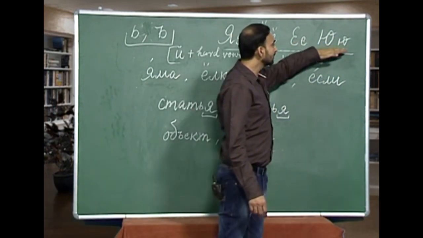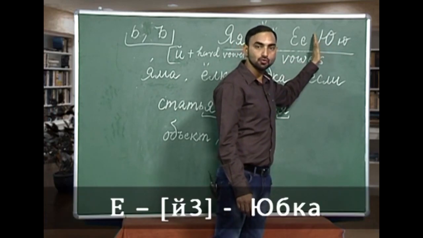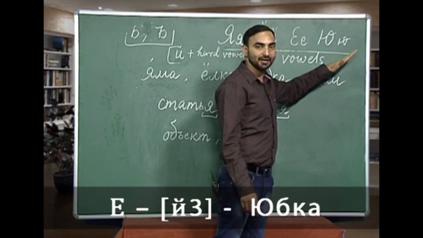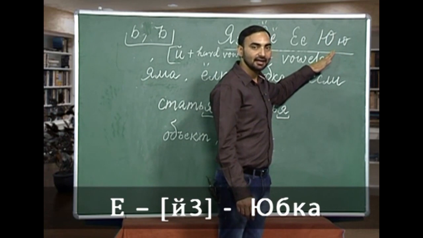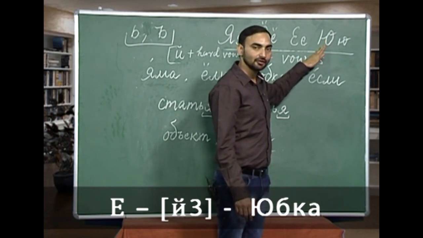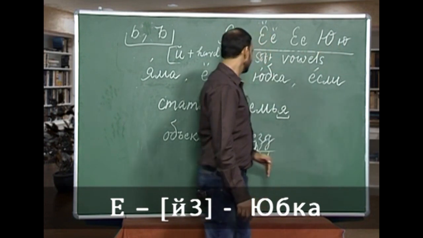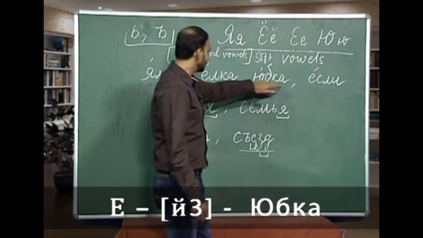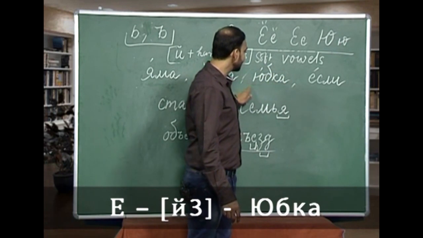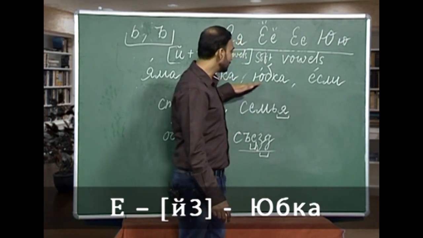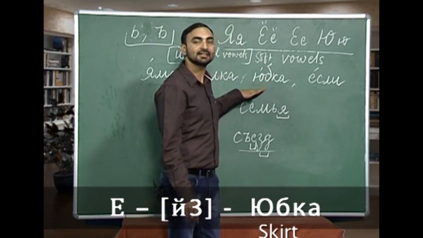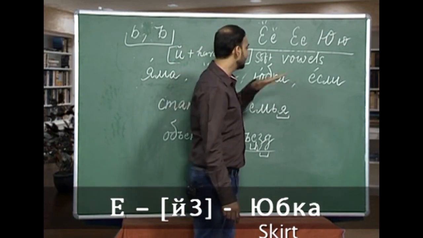The next soft vowel we have is yu. Yu is a combination of e kratke, which is a soft consonant, and u. Yu. And the word we are learning today is yupka. Yupka is skirt.